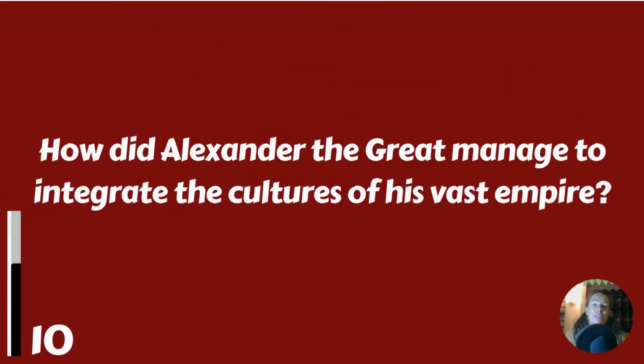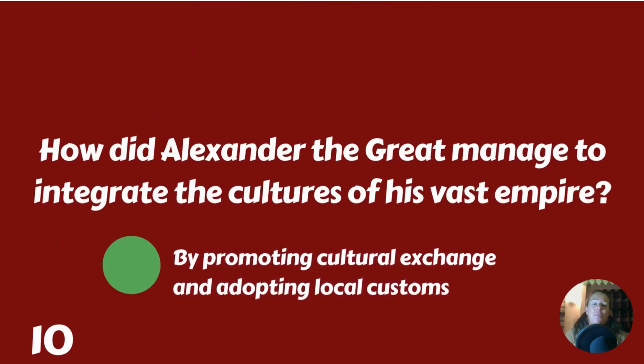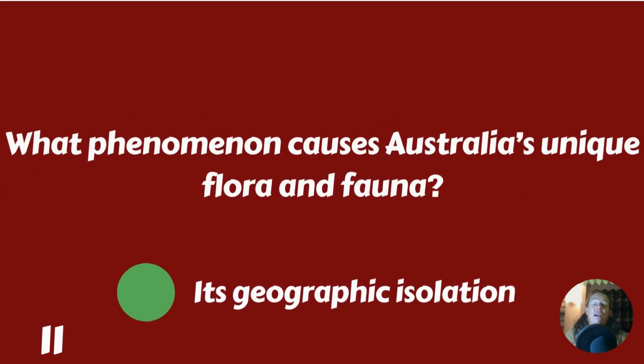How did Alexander the Great manage to integrate the cultures of his vast empire? By promoting cultural exchange and adopting local customs. What phenomenon causes Australia's unique flora and fauna? It's geographic isolation.